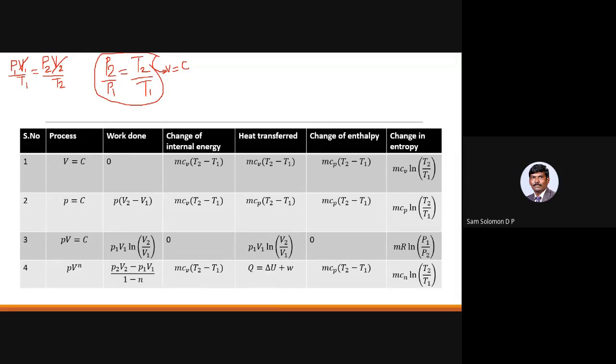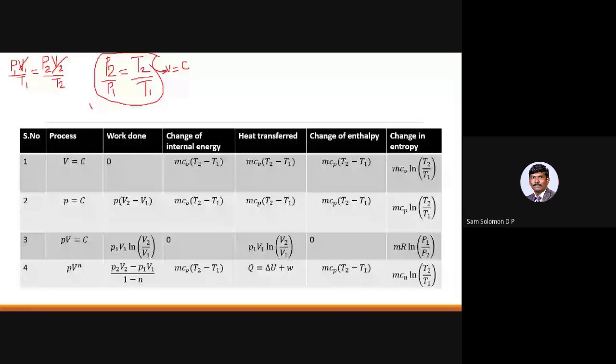Sometimes in the problem they will give you the values of the pressure, volume, and temperature at the initial state, and they may give only the pressure or temperature in the final state. Then you have to use this particular relationship to get the other value also. Okay, so this is number one: the pressure, temperature, volume relationship.